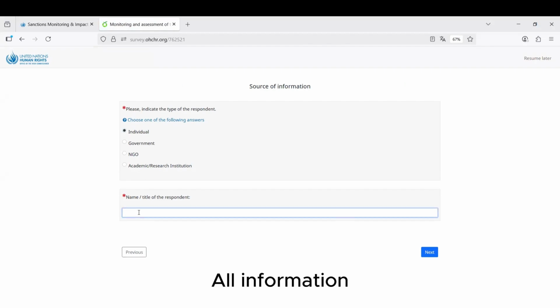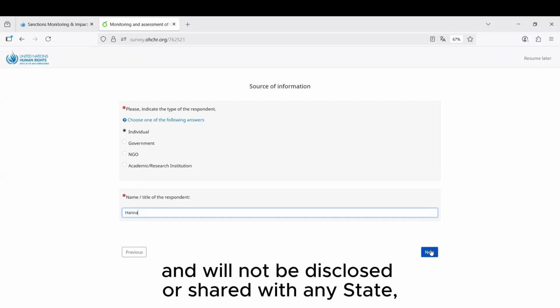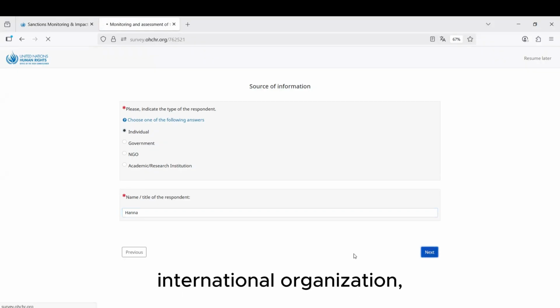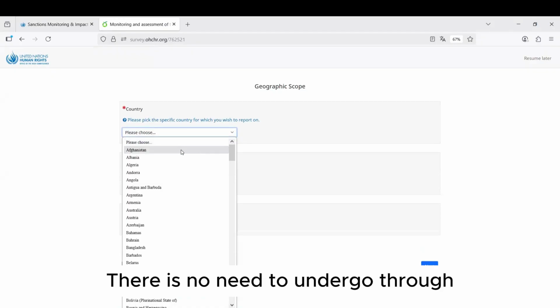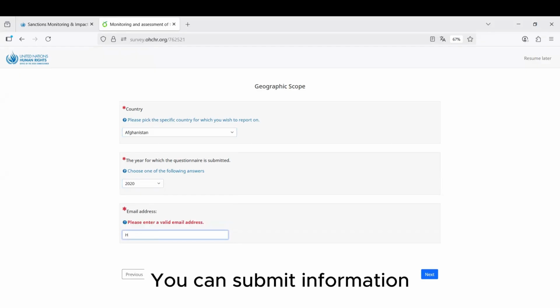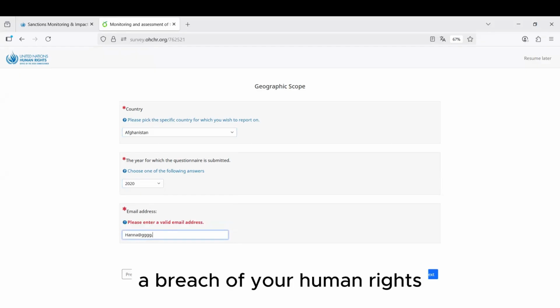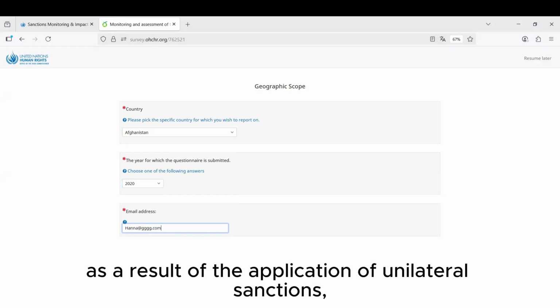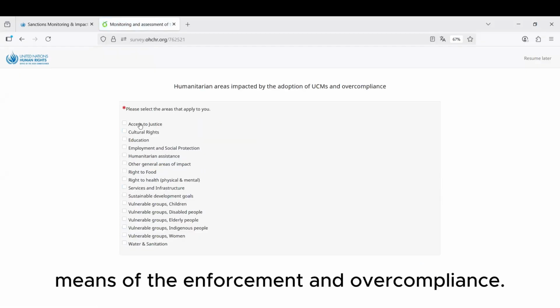All information entered into the tool is strictly confidential and will not be disclosed or shared with any state, international organization, body, or third party. There is no need to undergo or exhaust any domestic legal procedures prior to filling in the tool. You can submit information as soon as you have experienced a breach of your human rights as a result of the application of unilateral sanctions, means of their enforcement and overcompliance.